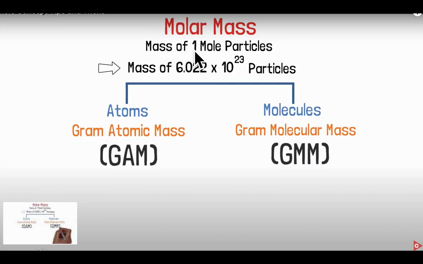Mass of 1 mole of particles is known as molar mass, and how many particles? That is 6.022 into 10 raised to the power 23. If they are atoms, then it is taken as atomic mass in grams, known as gram atomic mass (GAM), or if they are molecules, then the molecular mass will be taken in grams, that is denoted as gram molecular mass.